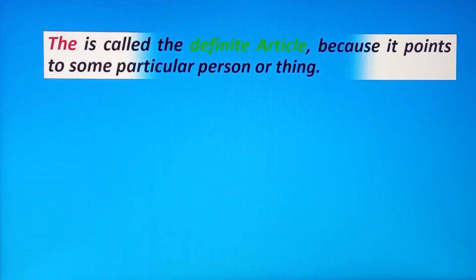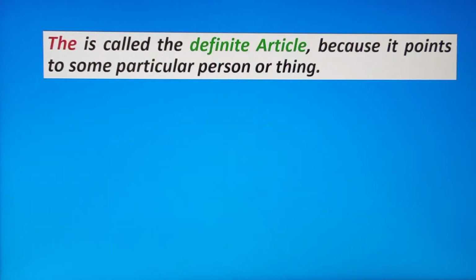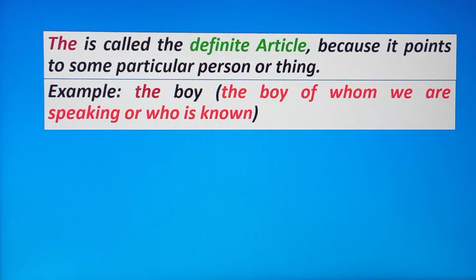The is called the definite article because it points to some particular person or thing. Why is the called a definite article? Because it points to some particular person or thing. Example, the boy. That means the boy of whom we are speaking, or who is known.